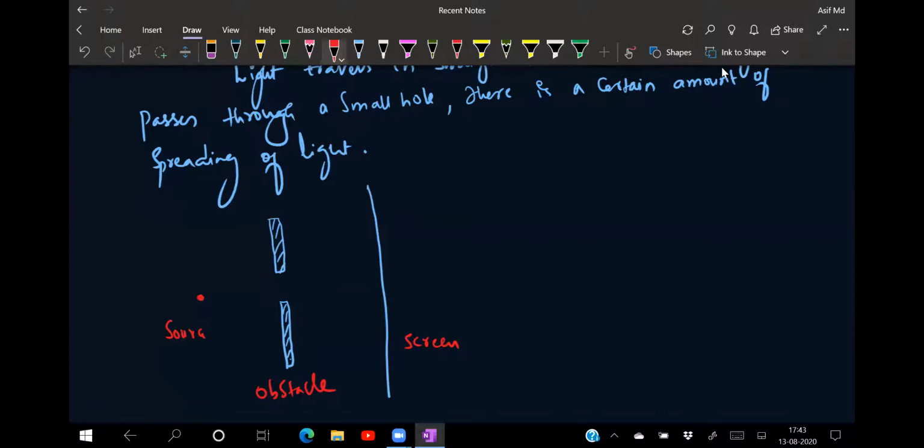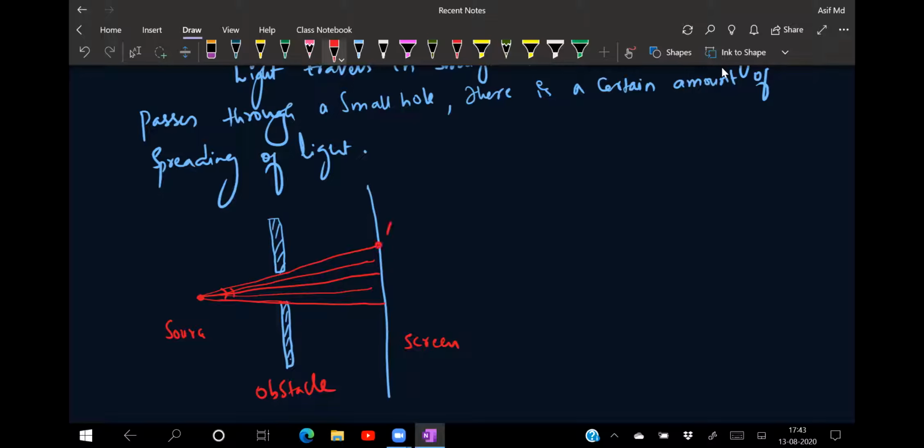If I take the ray of light from this source, it will go in a straight line like this, and this will also go in a straight line like this, and the upper part before touching the obstacle also goes straight. So all the rays of light going this way can be seen on the screen.